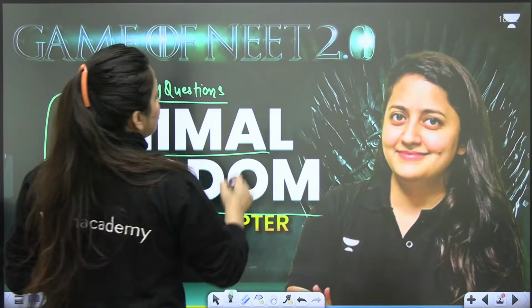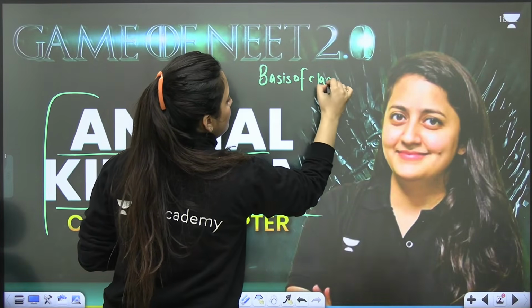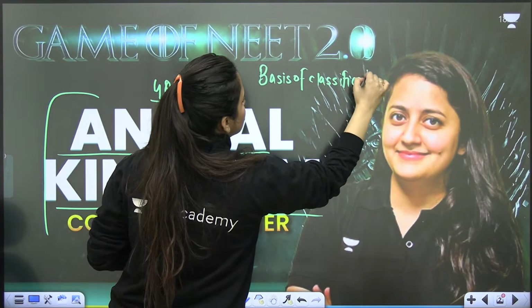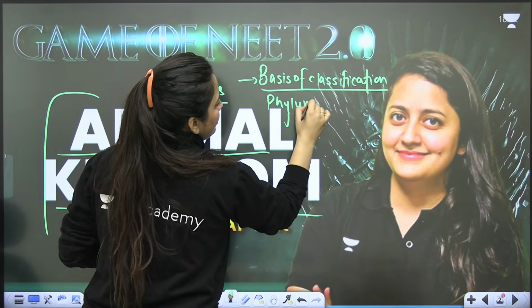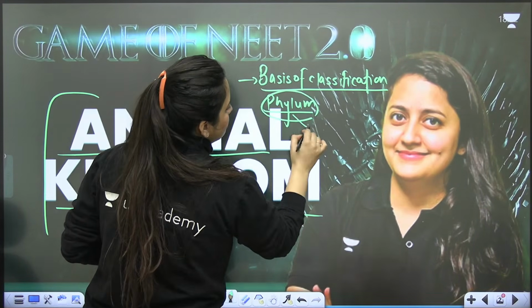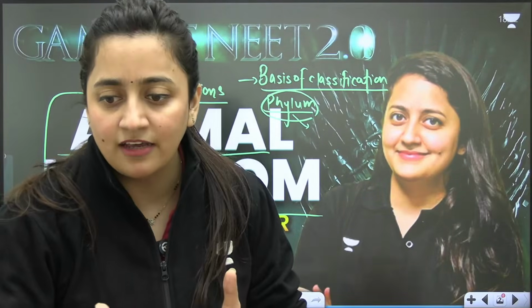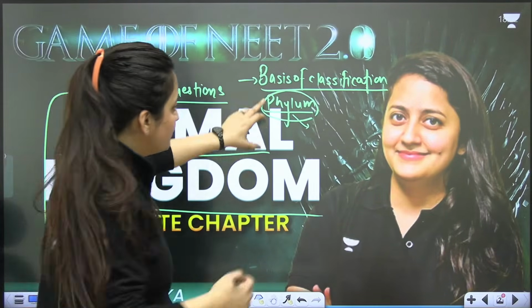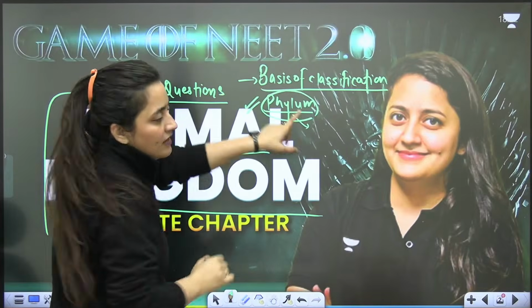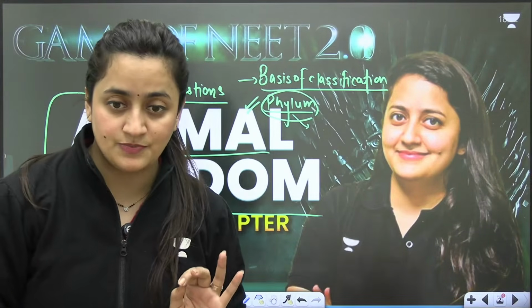And when we talk about this chapter, guys, basis of classification should be clear to you. You should know about the basis of classification first. Then please try to memorize the name of all the phylums in the same flow, the way it is given in NCERT. Trust me, it will help you to solve at least 2 questions from this particular chapter.